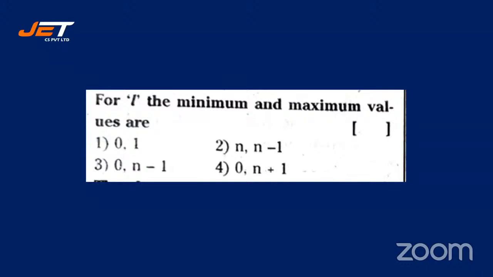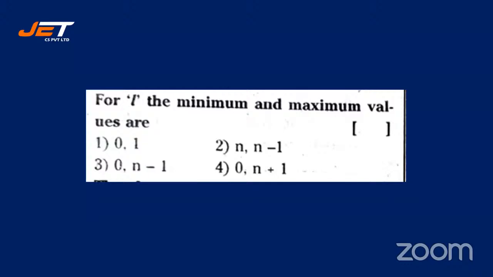For L, the angular momentum quantum number, the minimum and maximum values are. Bhavana says 4, Harshavardhan says 3, Jyoti says 4, Yashu says 1.